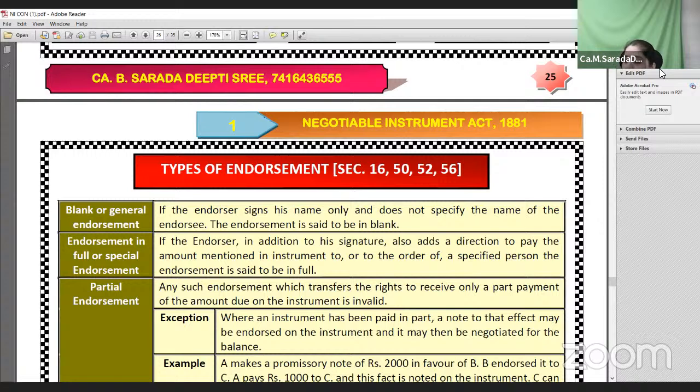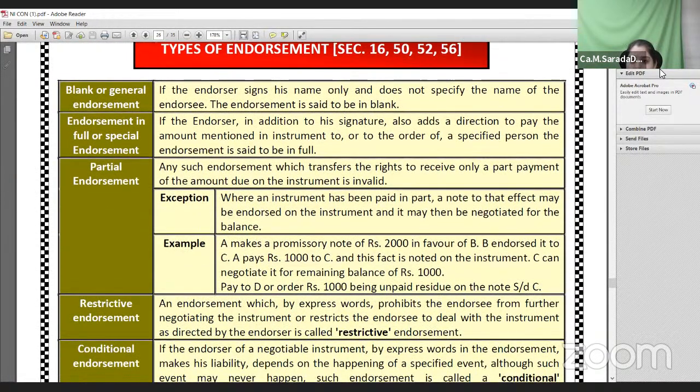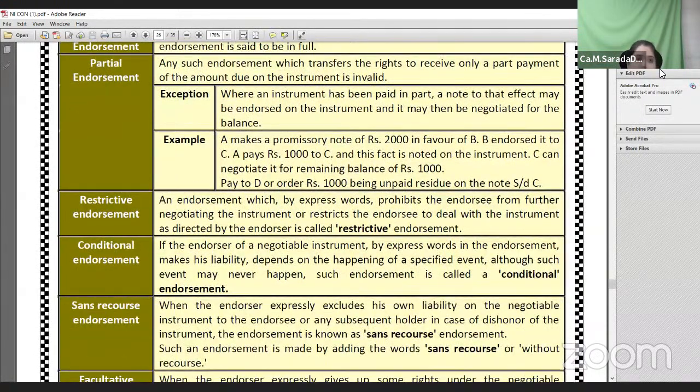Otherwise, if out of 2 lakhs, 1 lakh is paid by the debtor before the maturity date, for the balance 1 lakh, if you want, you can endorse. But you cannot endorse the negotiable instrument partially. You can endorse only the whole negotiable instrument. This is a very important point relating to partial endorsement.